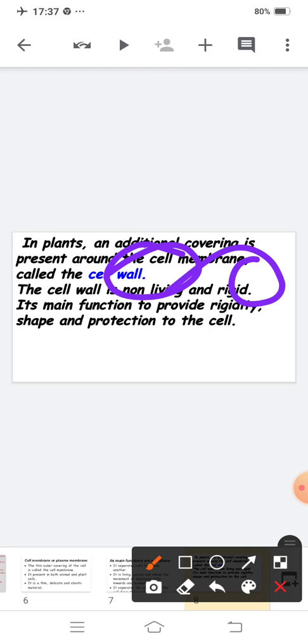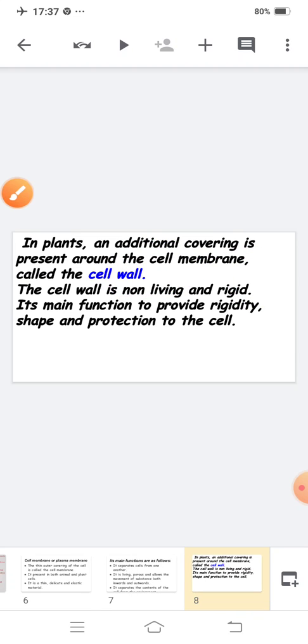What do you mean by cell wall? Basically, the cell wall is an additional covering present around the cell membrane in the plant cell. Clear? It is non-living and rigid. And what is the function of the cell wall? Basically, the cell wall provides shape, rigidity and protection to the cell. Is this clear to you now?